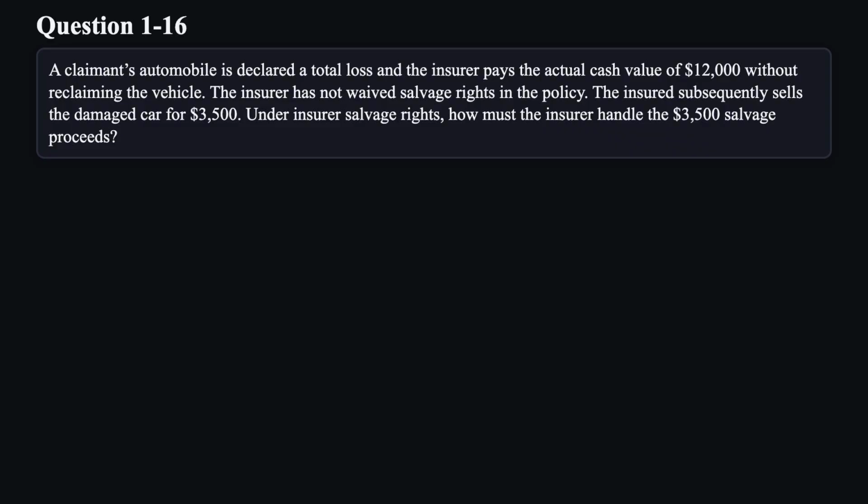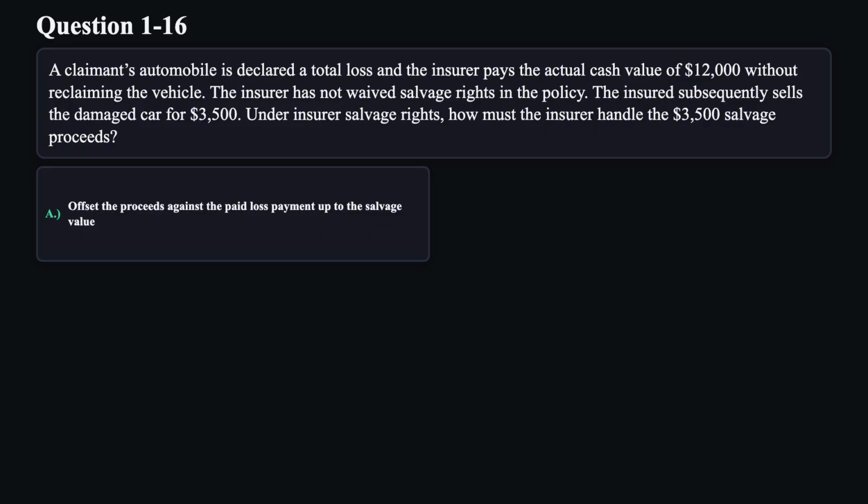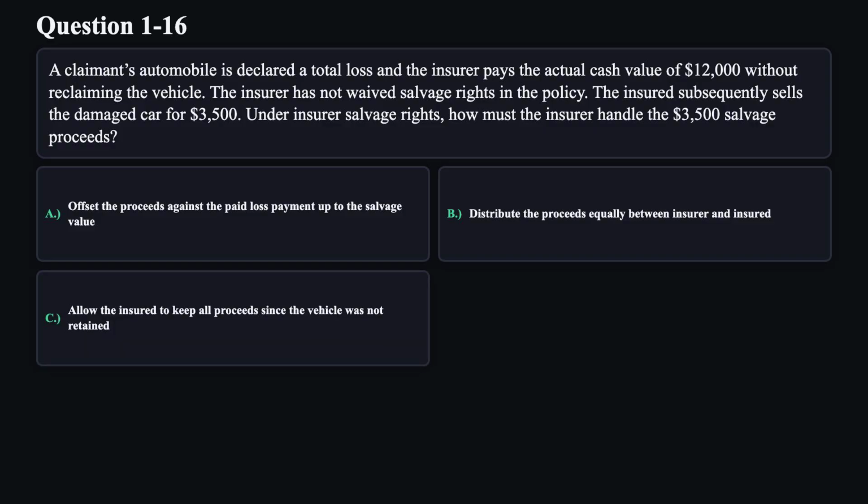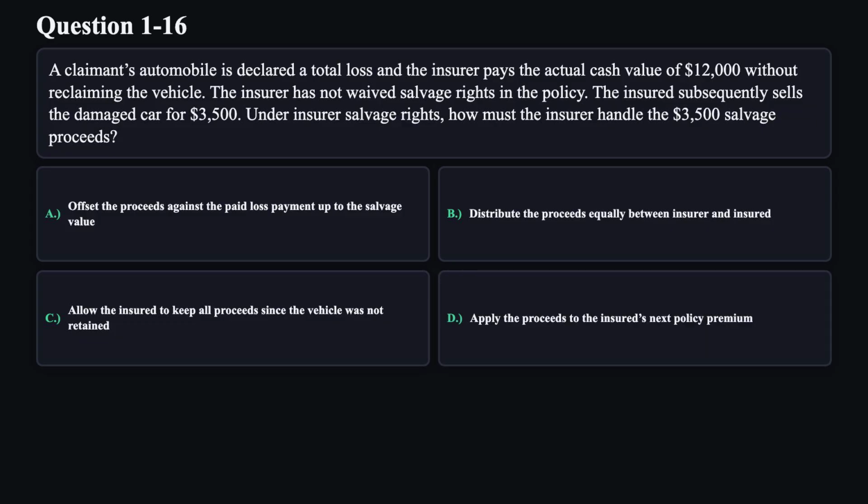Under insurer salvage rights, how must the insurer handle the $3,500 salvage proceeds? A. Offset the proceeds against the paid loss payment up to the salvage value. B. Distribute the proceeds equally between insurer and insured. C. Allow the insured to keep all proceeds since the vehicle was not retained. D. Apply the proceeds to the insured's next policy premium.